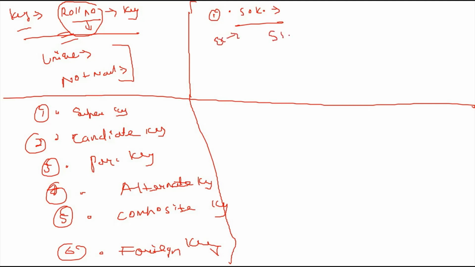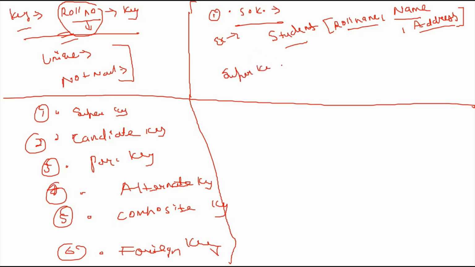This is a student relation, and the attributes present are roll number, name, and address. What is the super key for that relation? A super key uniquely identifies each record within that relation.